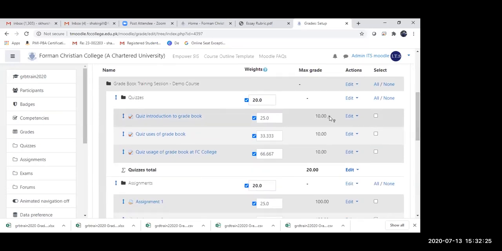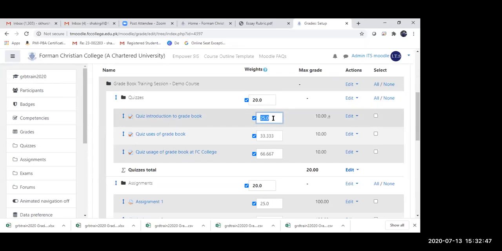It is actually showing the maximum grade as 10, but with the plus, it means that it is not incorporating this 10 into total marks. It is only adding the 10. So the 25% of this 20% weightage is now bonus.